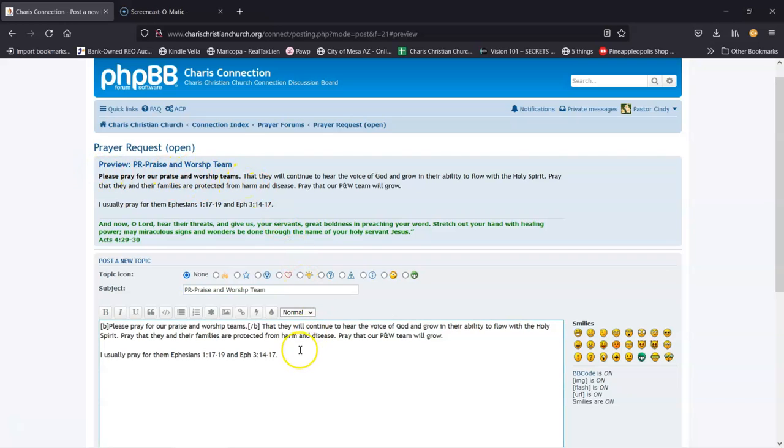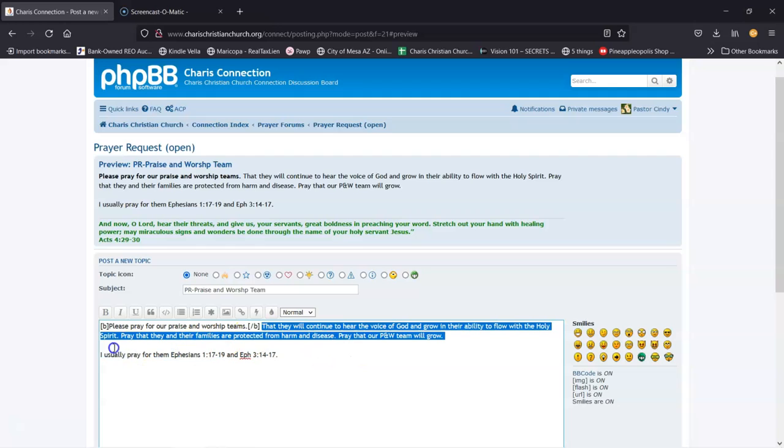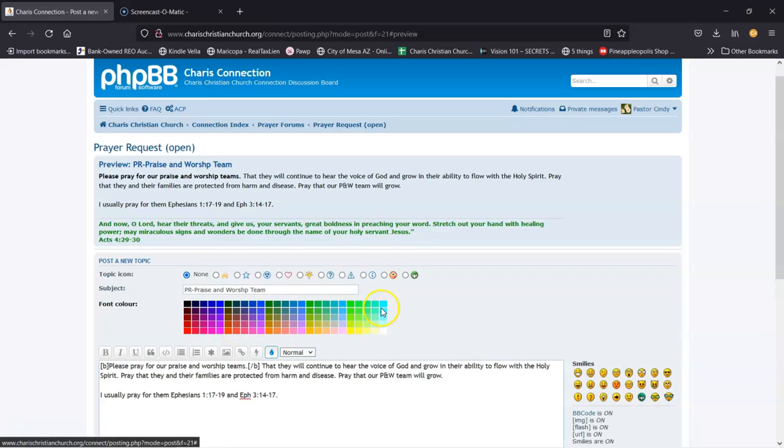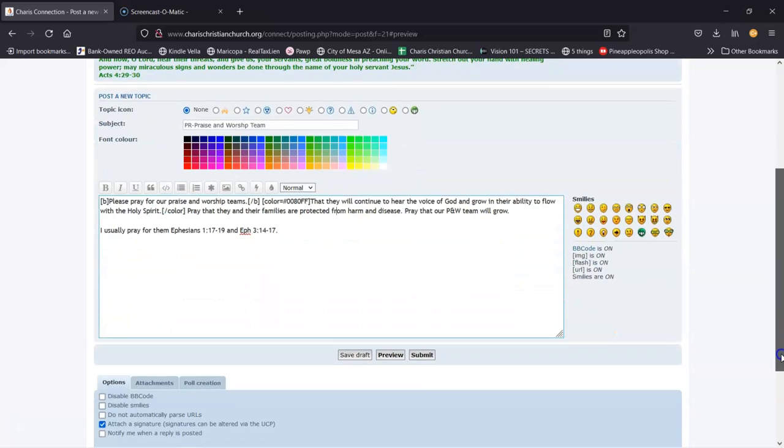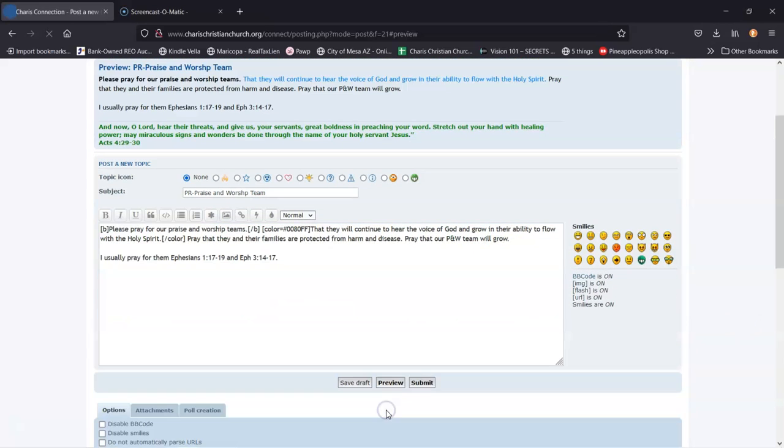If I want to change the color, I can. I can put that they will continue to hear the voice of God and grow in their ability to flow with the Holy Spirit. I'm going to change that color to, I'm going to click this little drop right here. And I'm going to pick a color. We'll pick dark blue, because you can see dark blue good. So here's the color number right here. This is the end of color. So this should be black and this should be blue. And we're going to go down here and click preview again so we can see an updated preview. You can see up here we have the bold, and then right here we have the blue.